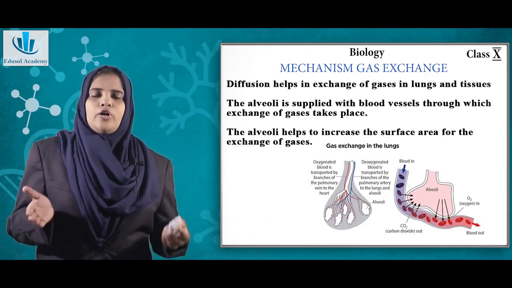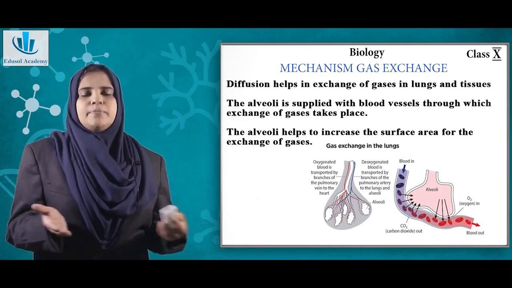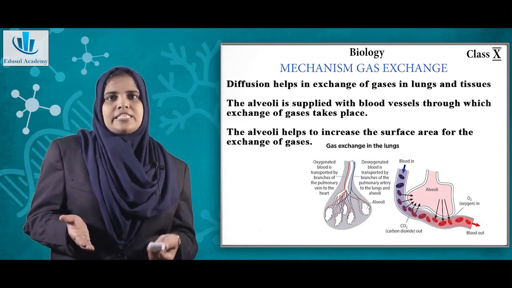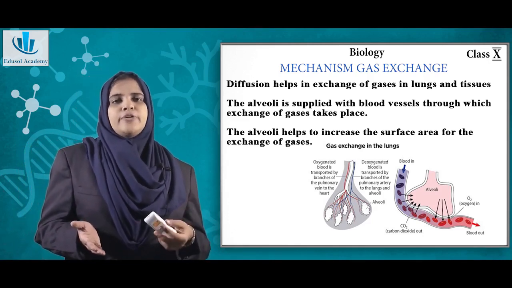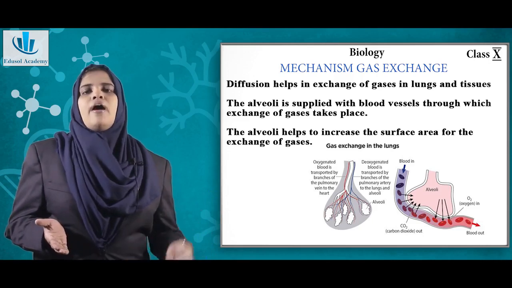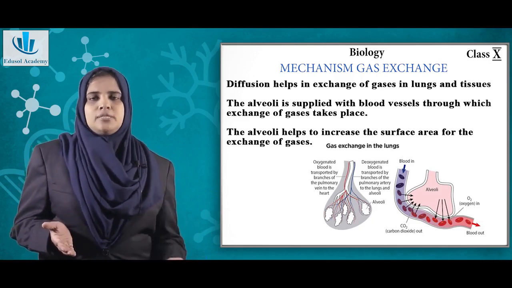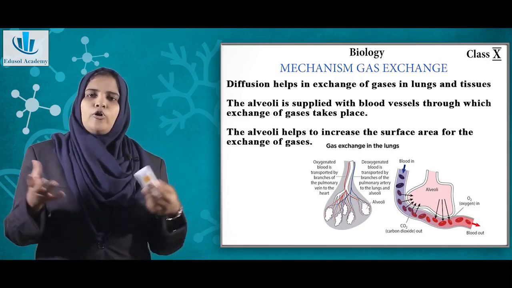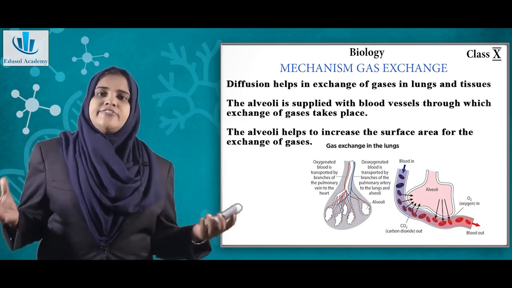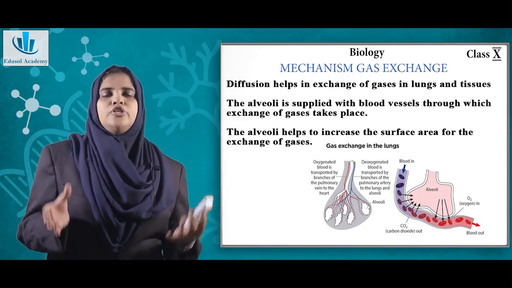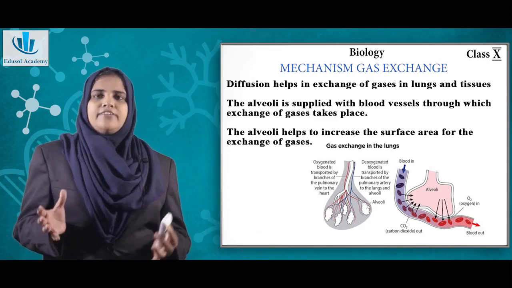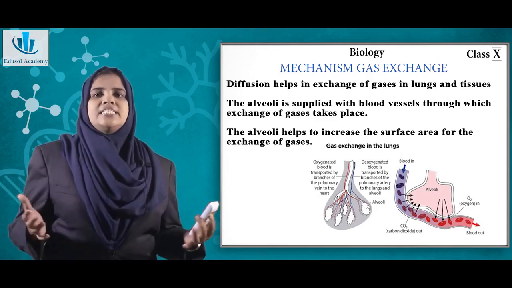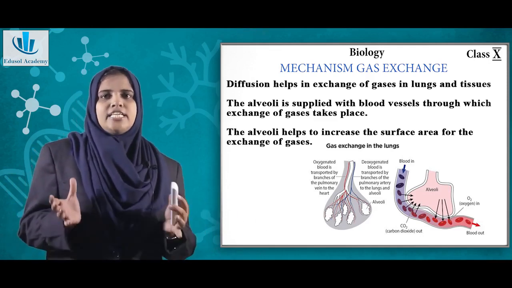These alveoli are richly supplied with blood vessels. Again, this is a link between your respiratory system and your circulatory system. The alveoli also increase the surface area, just like the villi in your digestive system. The alveoli help in increasing the surface area of gas exchange.